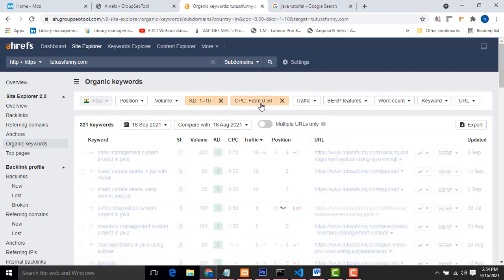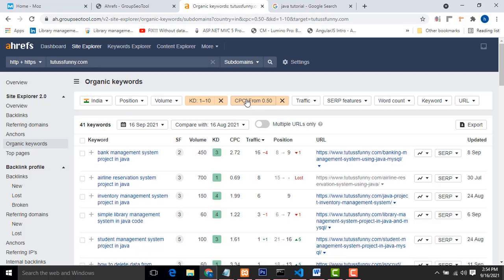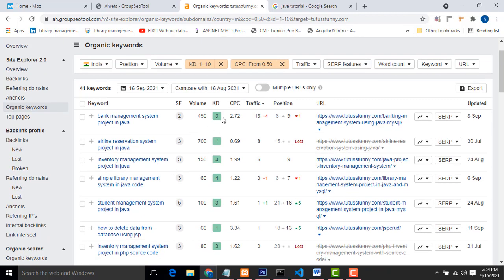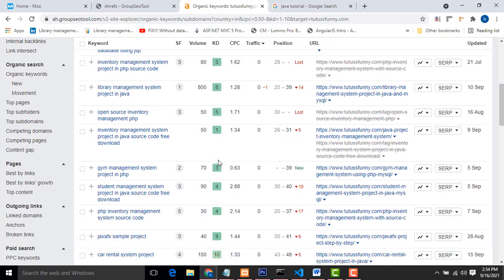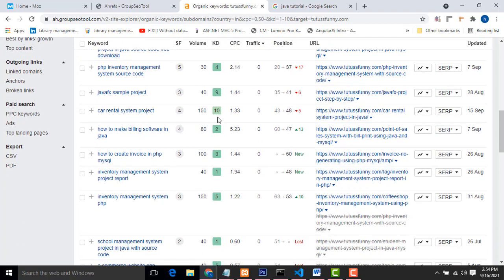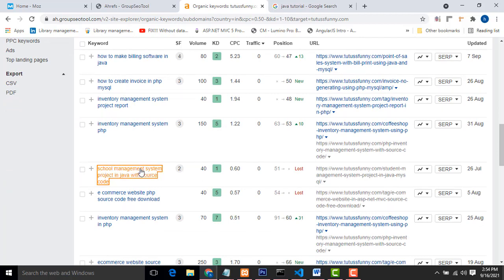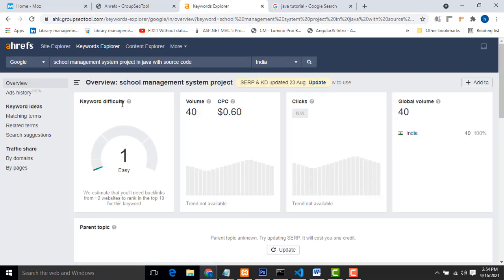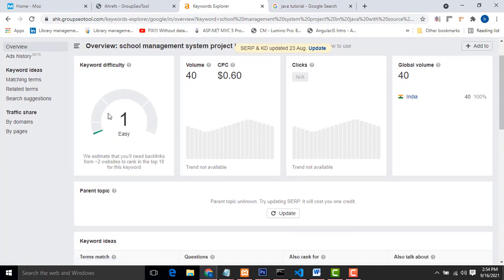This is a must, because if you are a blogger just starting out, the CPC matters too, so you have to put it in. Then only can you get good keywords. All the keywords on this website are below 10. Only this one is below 10, and the others are below 10 as well. If you take this one, I take it as a keyword difficulty of 1. So the KD difficulty is 1.